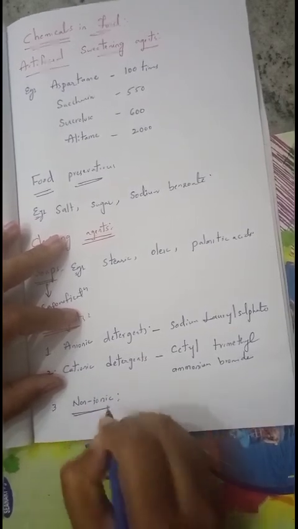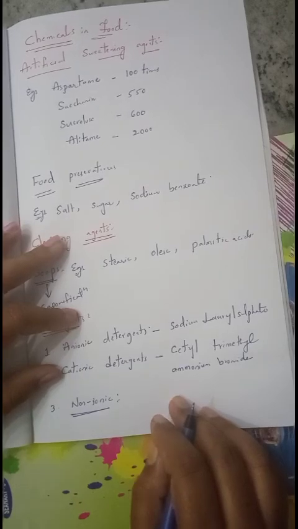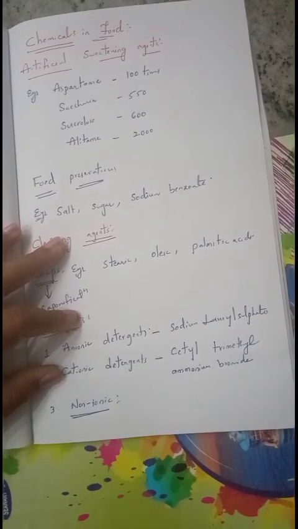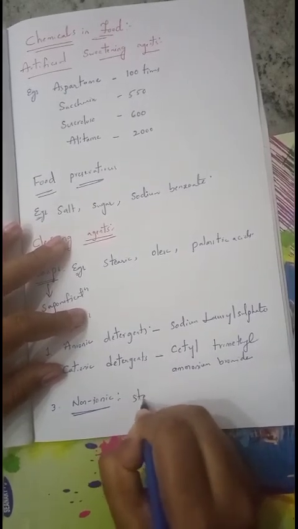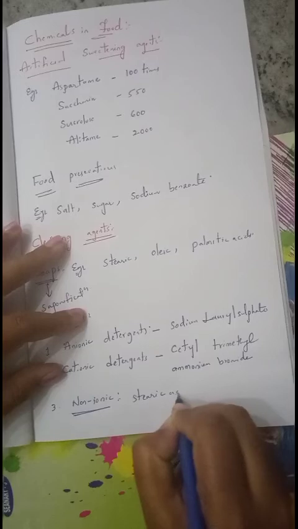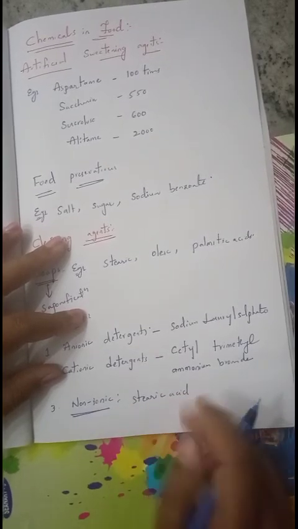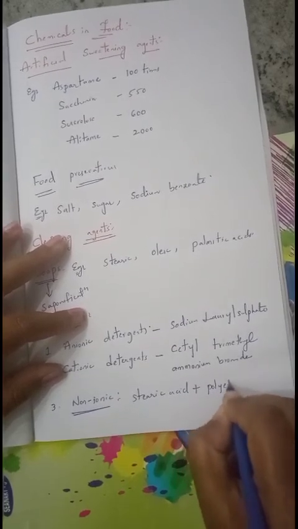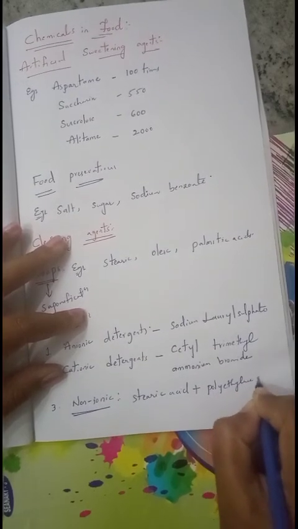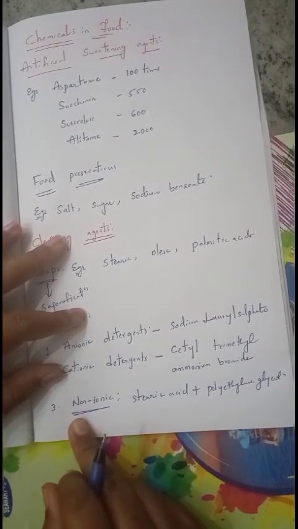Non-ionic detergents also act as detergents. Example we will take is stearic acid combined with polyethylene glycol, which is one of the examples for the non-ionic detergents.